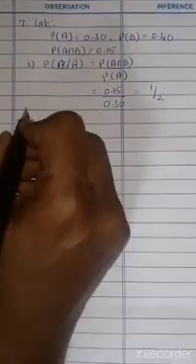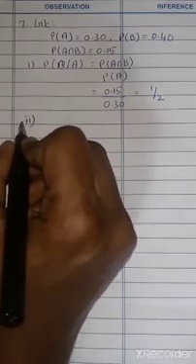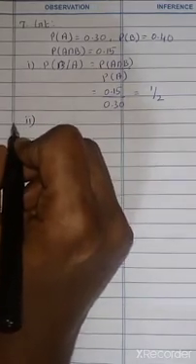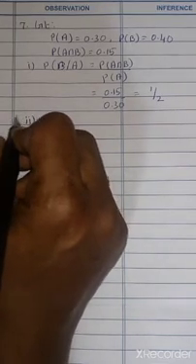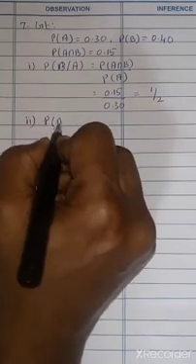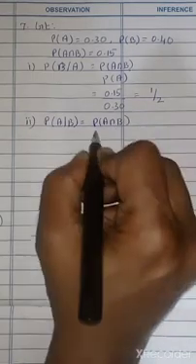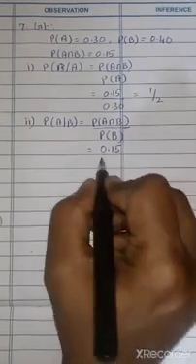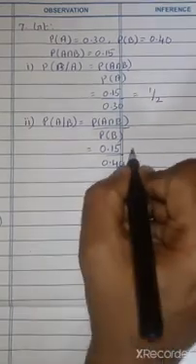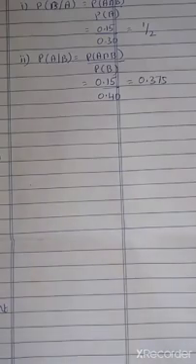Okay, next, second subdivision. What is your second subdivision? If a new filter is needed, what is the probability that the oil has been changed? So probability of A by B we are going to find out. P of A intersection B by P of B. 0.15 by 0.40, and if you simplify this you will get 0.375 as your final answer.